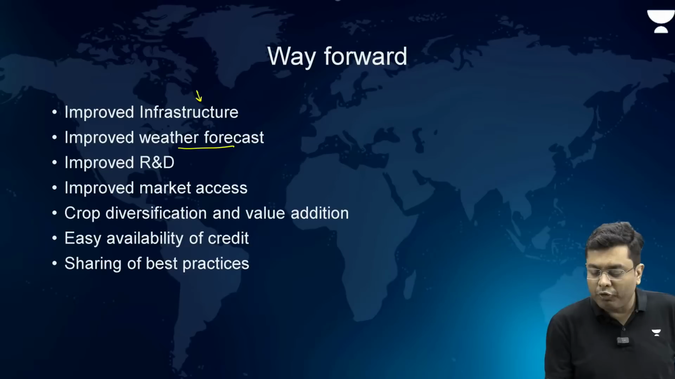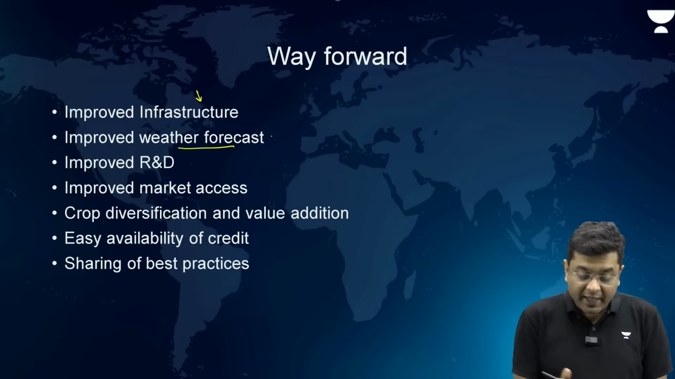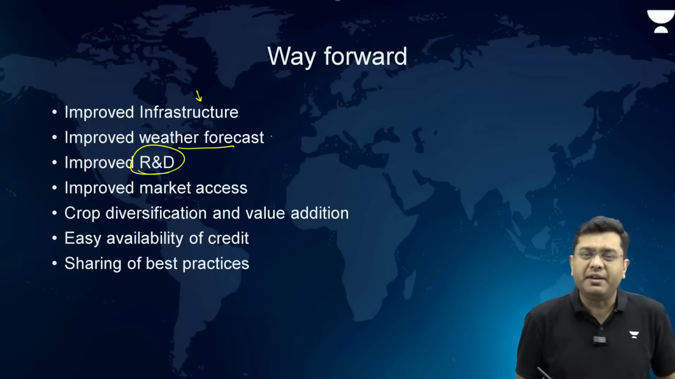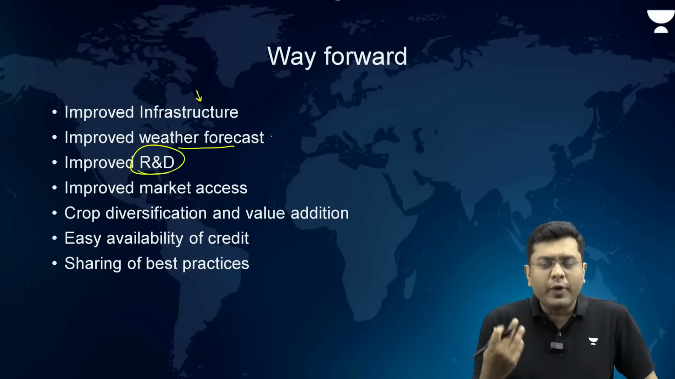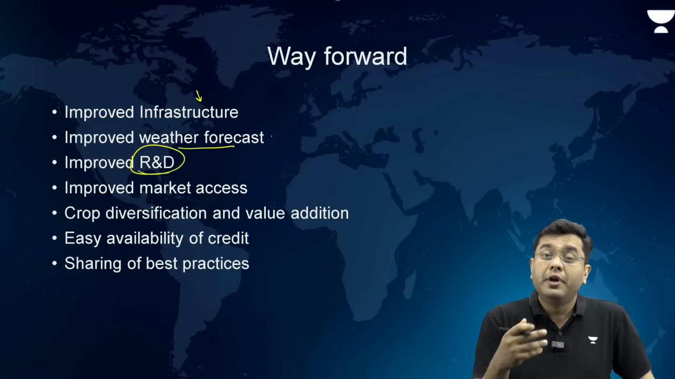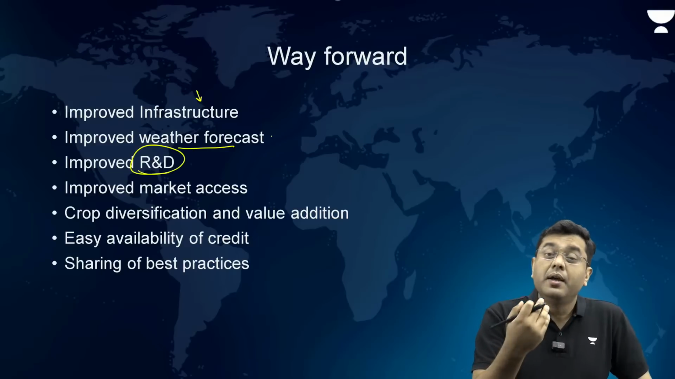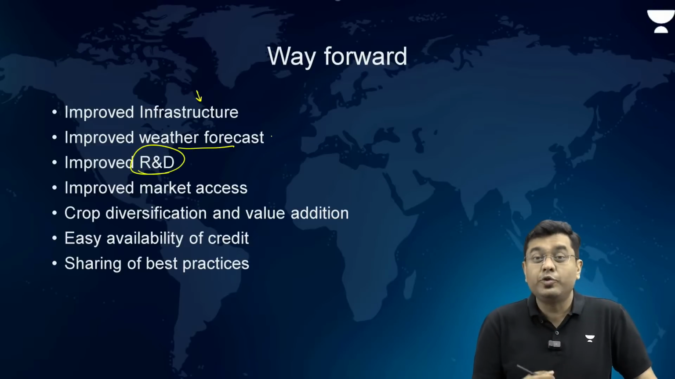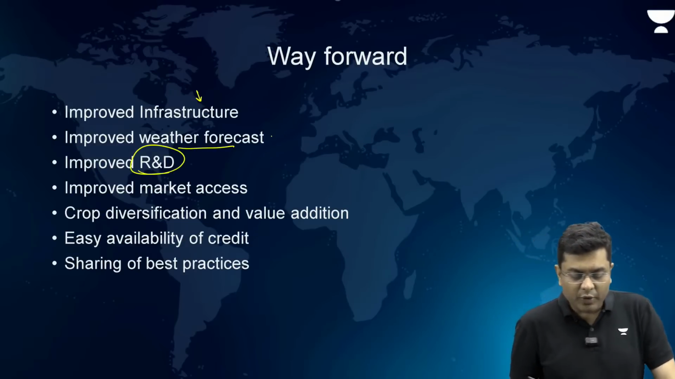So, improved weather forecast by the application of more Doppler radars, that can be done. Then improved research and development for climate resilient crops, for growing crops with drought resistance, etc. Better seeds, better nutritional status to improve the yield per hectare, more research and development needs to be carried out.